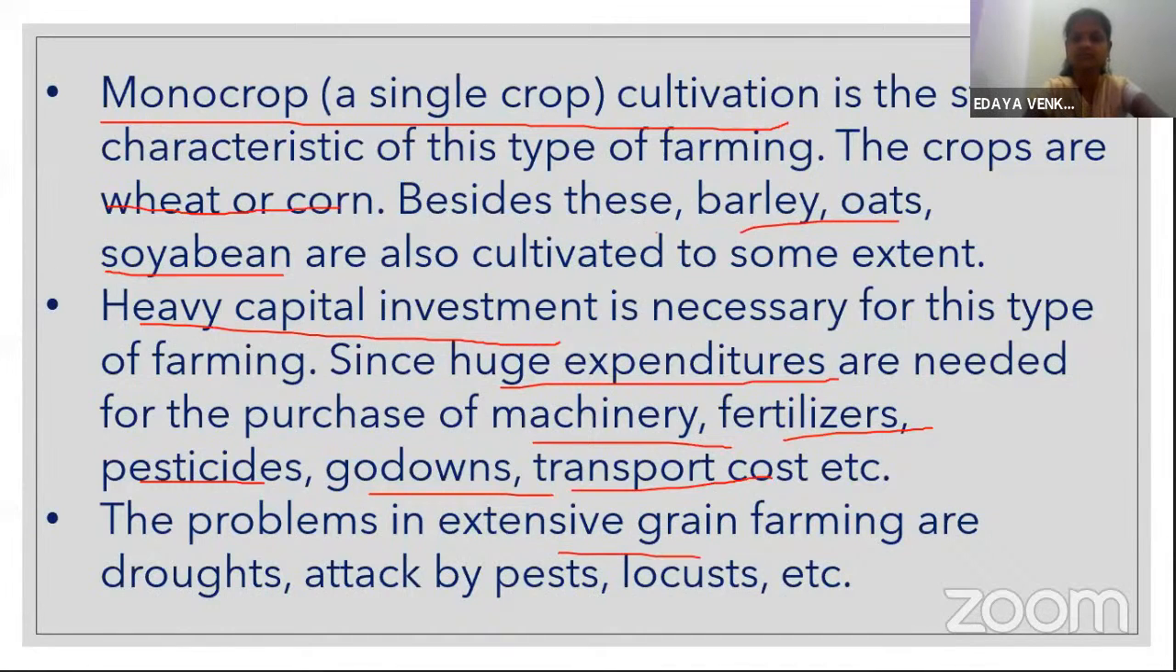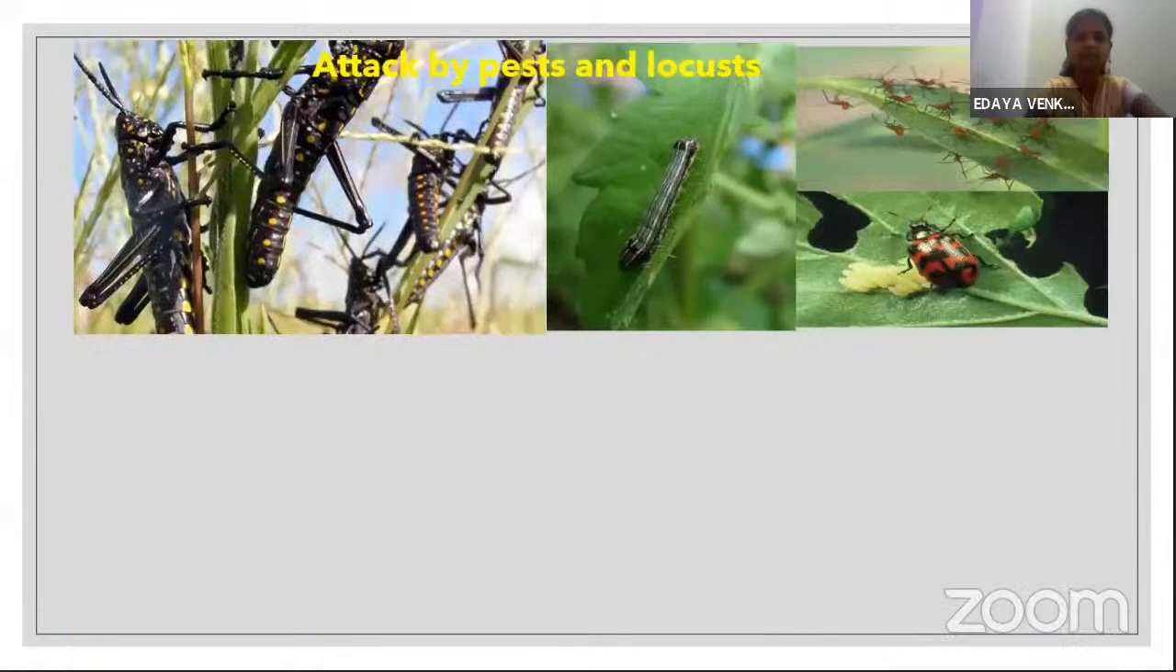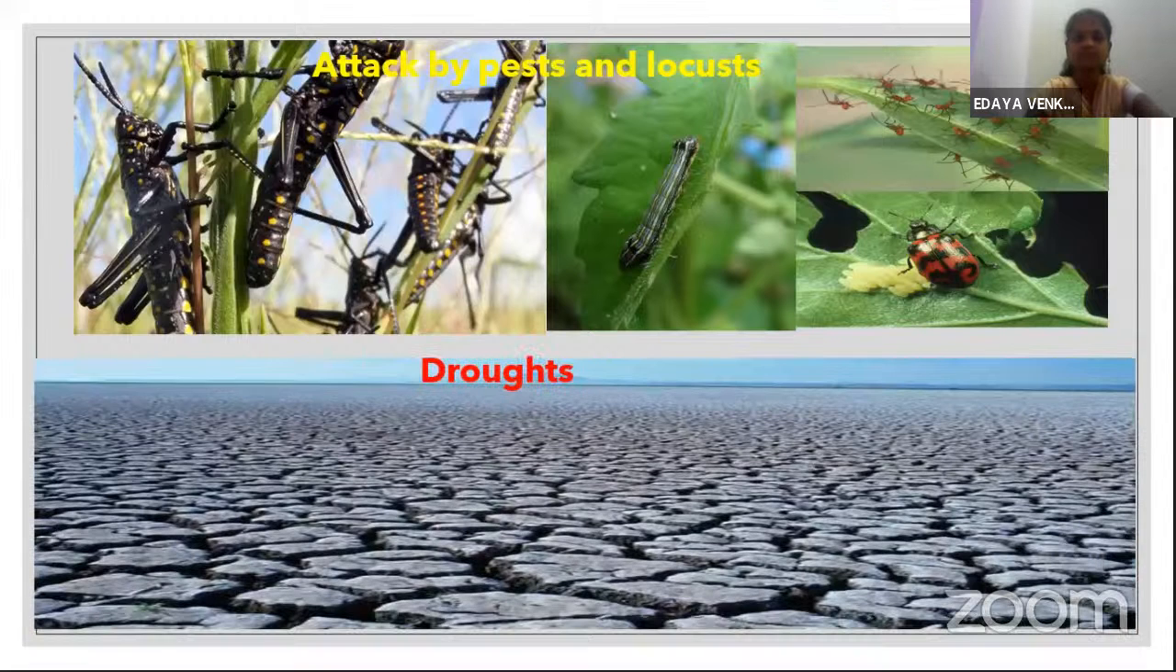So the problems in extensive grain farming are droughts, attack by pests and locusts. Let's see what droughts, attack by pests and locusts are. Drought means there is no rainfall or low rainfall. Due to that, the land becomes dry and arid.